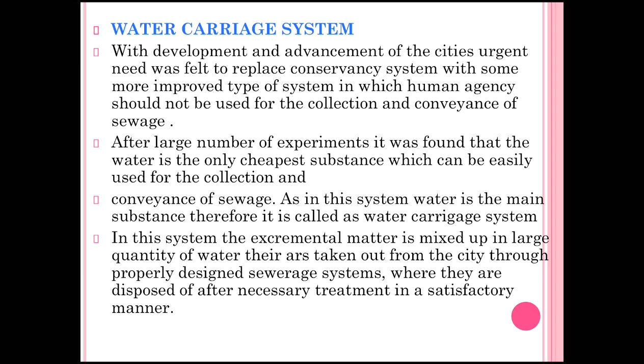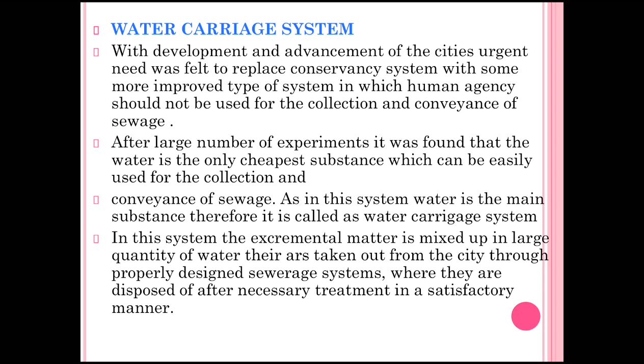The second one is the water carriage system. With the development and advancement of the city, an urgent need was felt to replace the conservancy system with some more improved type of system in which the human agency should not be used for the collection and conveyance of the sewage.